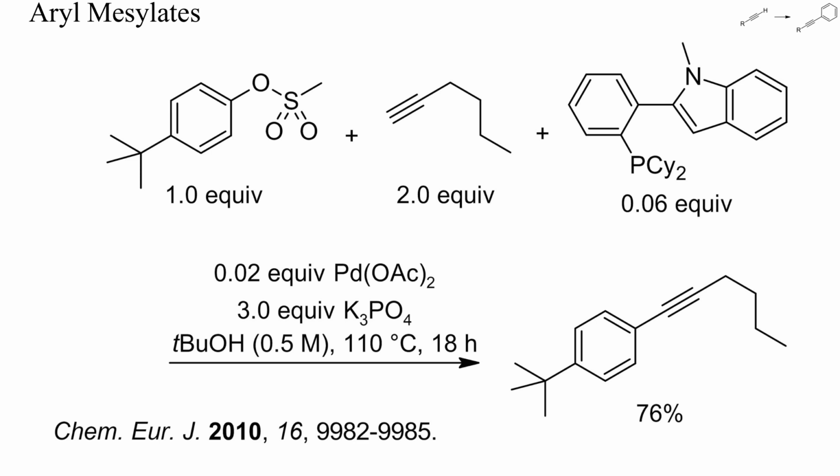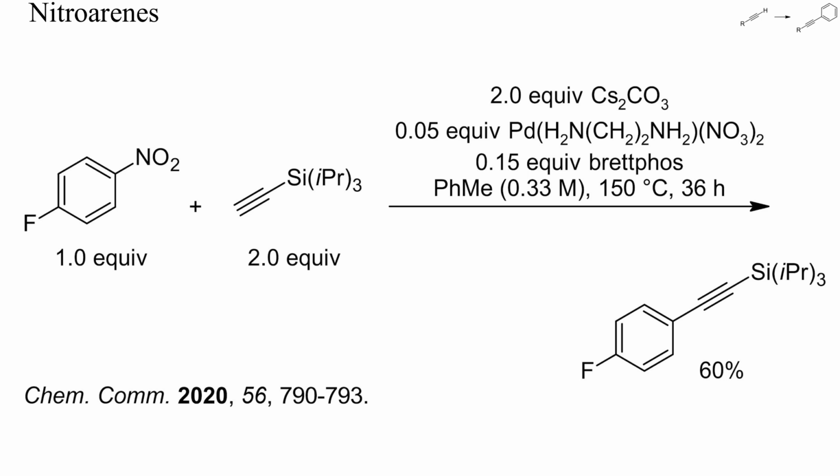Mesylates are easier to prepare and less expensive than triflates or tosylates, but can be cleaved into phenols and a sulfene by strong bases. Here, with 2% of a bulky palladium complex and potassium phosphate as base, hexyne was arylated successfully with an aryl mesylate. Nitro groups can be displaced by nucleophiles both in uncatalyzed and in palladium-catalyzed aromatic nucleophilic substitutions. Interestingly, in this example, a nitro group was substituted faster than fluoride from 4-fluoronitrobenzene.